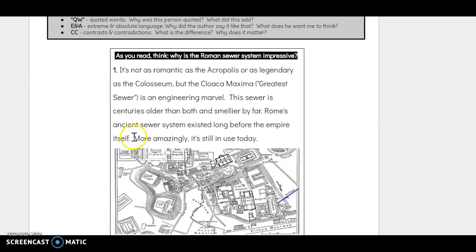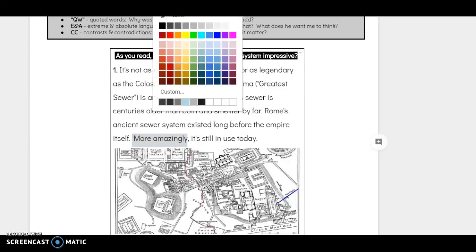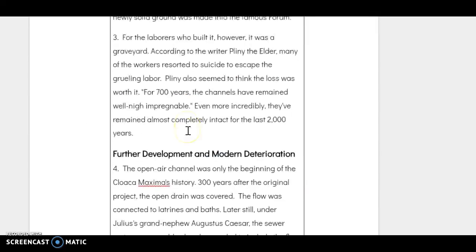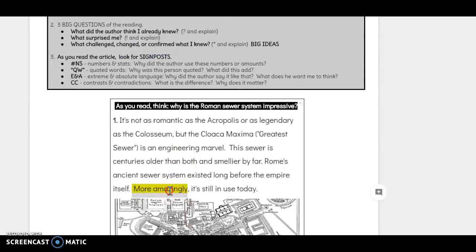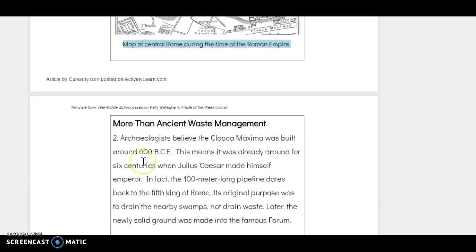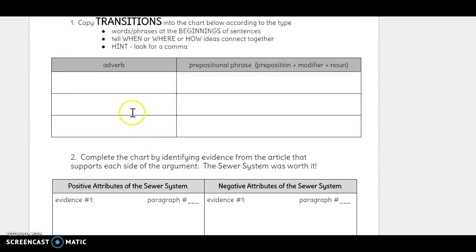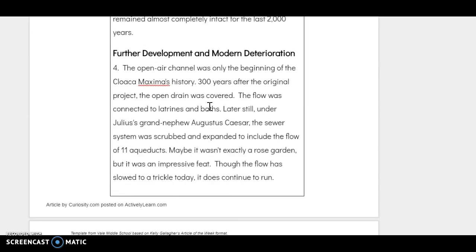So for example, here I can see "more amazingly," comma. Now, it doesn't quite fit into either of our rules. Hold on, let me copy this, because I have an adverb and a prepositional phrase. And we have said that an adverb is really one word, but we also know that adverbs end in ly. And so this adverb just happens to have another adverb in front of it. So I'm going to put that one here. Okay, and then you're going to go through every paragraph and see if you can find some.